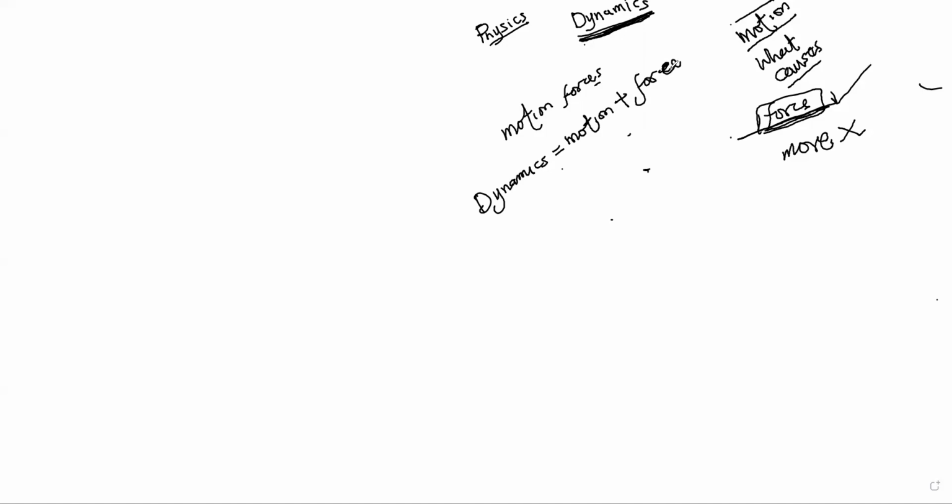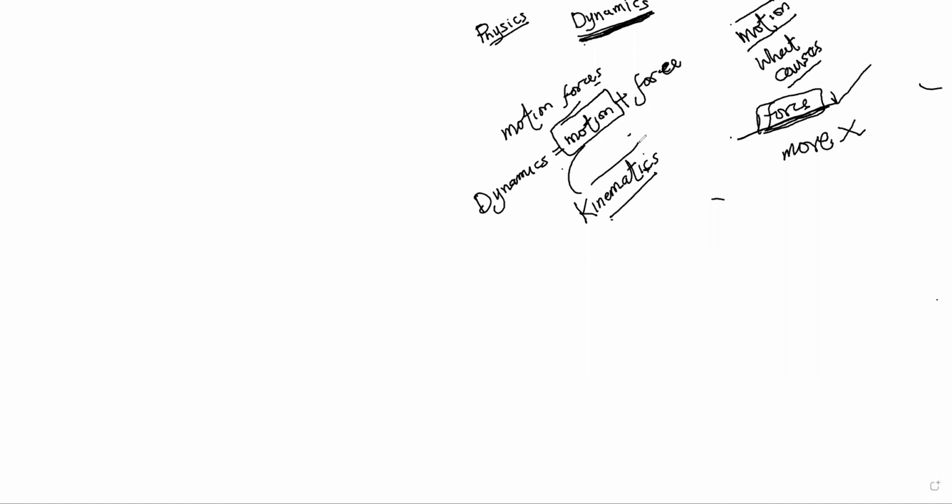There's an aspect of physics or mechanics that considers only the motion of a body. Its duty is just to say a body moves, a body changes position. It does not have interest in what causes the motion. That aspect of physics that considers the motion of a body without considering the force is called kinematics. So kinematics deals with motion of the body, with the forces responsible for the motion not considered.